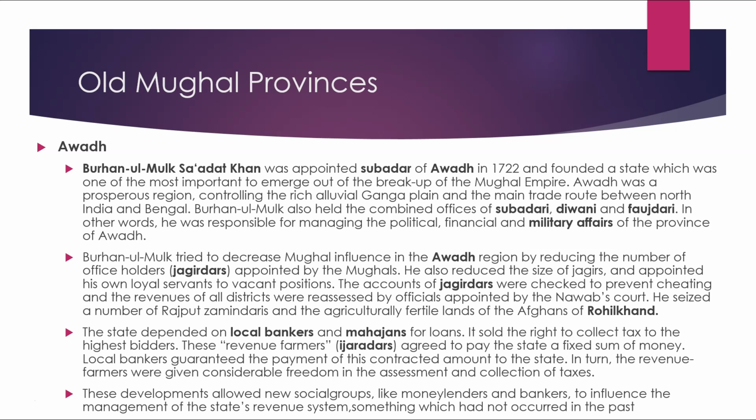The state was dependent on the local bankers and the Mahajans for loans. It sold the right to collect tax to the highest bidders. These revenue farmers, the ijaradars, agreed to pay the state a fixed sum of money. Local bankers guaranteed the payment of this contracted amount to the state. In turn, the revenue farmers were given considerable freedom in the assessment and collection of taxes. These developments allowed new social groups like moneylenders and bankers to influence the management of the state revenue system, something which had not occurred in the past.